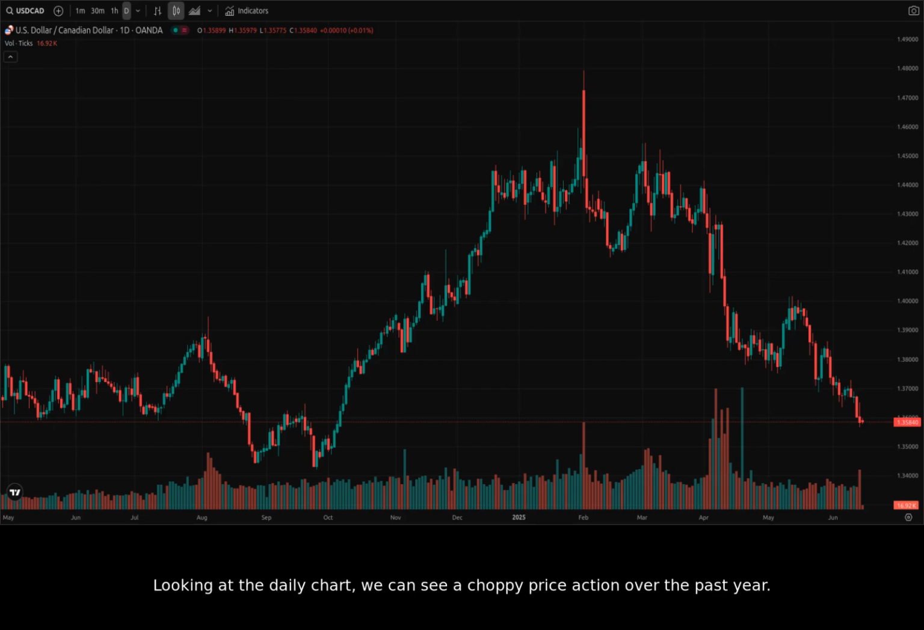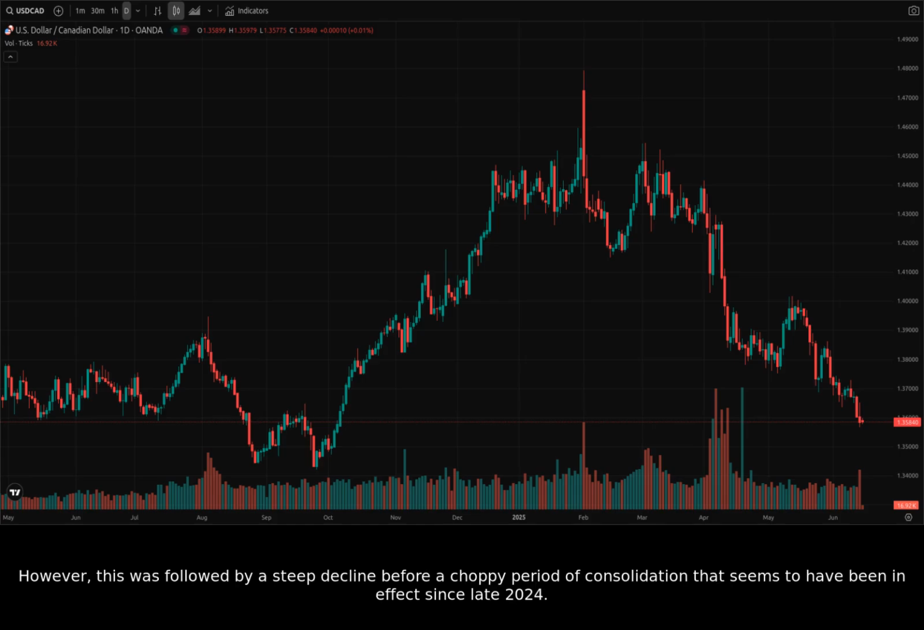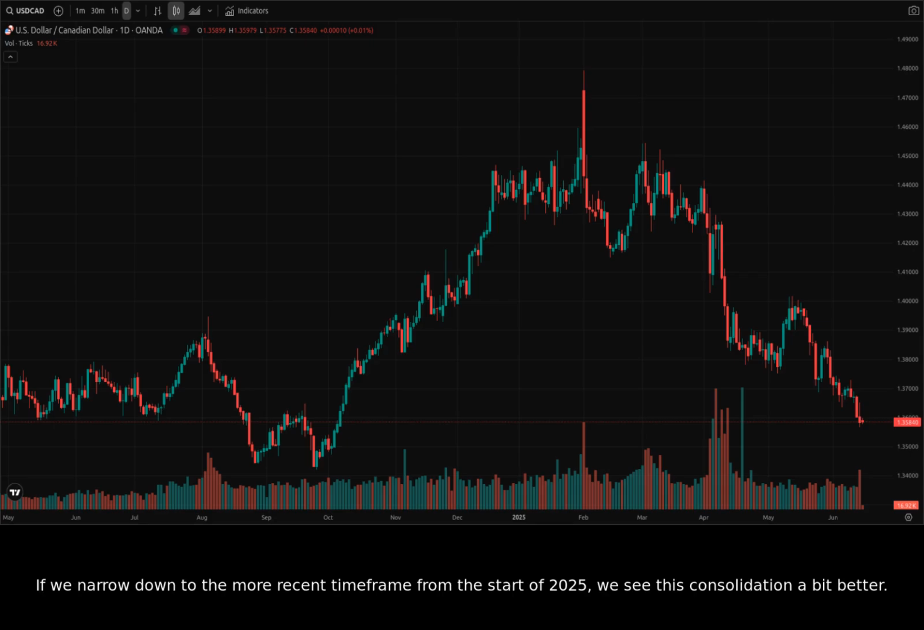Looking at the daily chart, we can see a choppy price action over the past year. From February to around May, we traded in a range, later breaking higher into July. However, this was followed by a steep decline before a choppy period of consolidation that seems to have been in effect since late 2024. If we narrow down to the more recent time frame from the start of 2025, we see this consolidation a bit better.